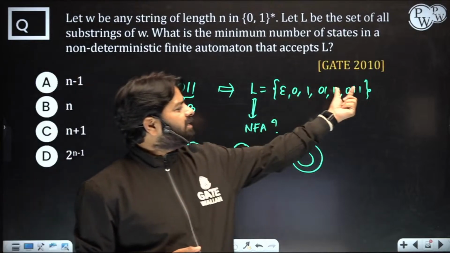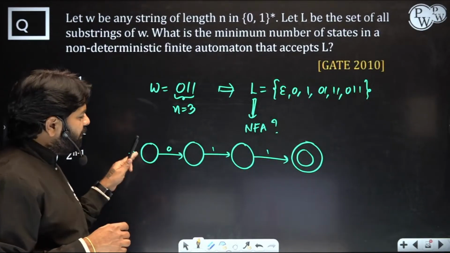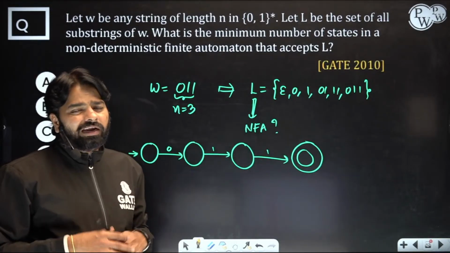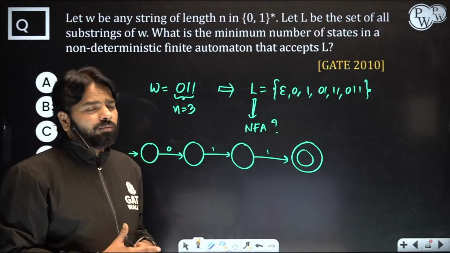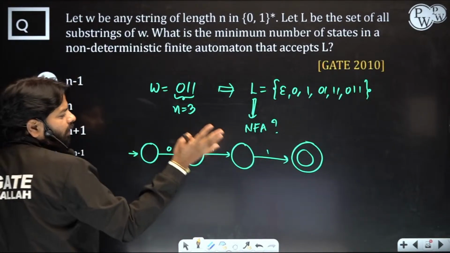Since 011 is there, you should have these 4 states, and to accept the remaining strings, of course I am using epsilon transitions, but you can delete them. You have an algorithm to convert an NFA with epsilon moves to one without epsilon. That also requires the same number of states. You don't get more states there.